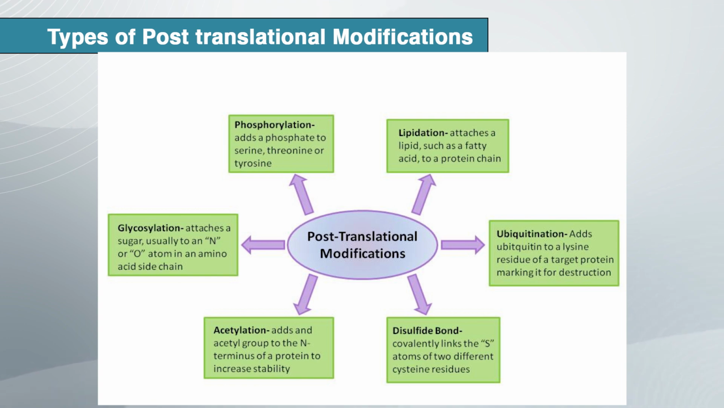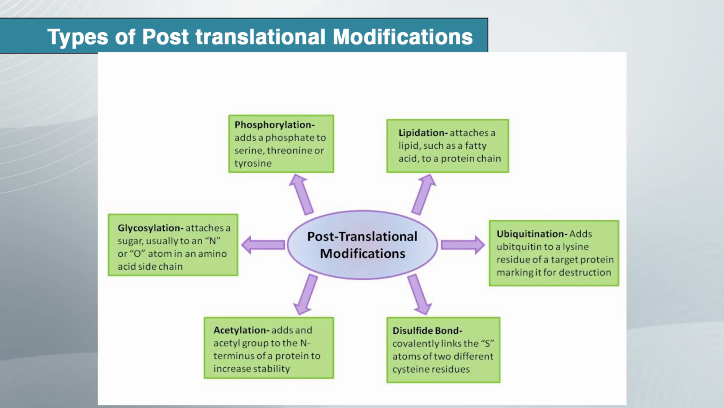Now, the types of post translation modification. There are various types of post translation modification such as phosphorylation, lipidation, ubiquitination, disulfide bond, acetylation and glycosylation. Phosphorylation is the process of adding a phosphate group to specific amino acids such as serine, threonine and tyrosine. Lipidation attaches a lipid group or fatty acid to the protein side chain.